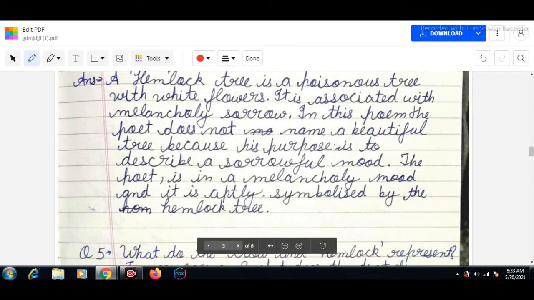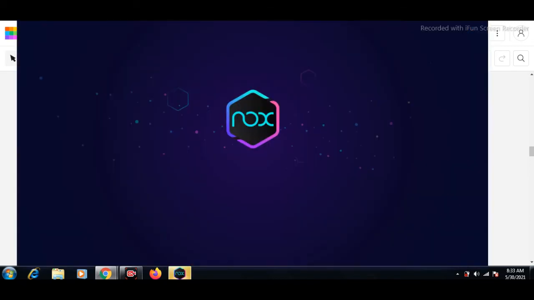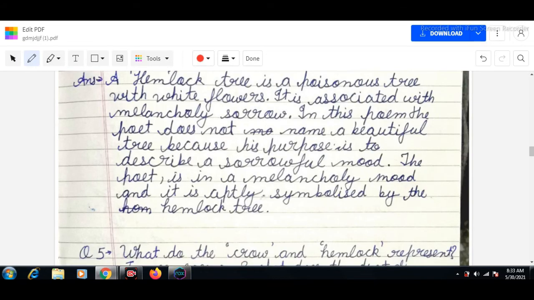So this is our answer. Because he wants to show his sorrowful, melancholy mood, he mentioned the hemlock tree, which is also a sign of ill omen.